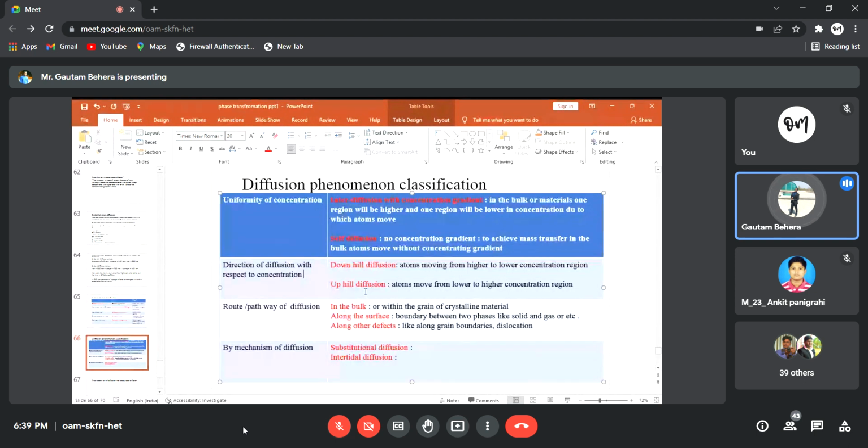So the question is why this happens. Actually, in the real sense, for example, you take two pieces of steel. In one piece, the carbon percentage is, suppose, 0.5. In another piece, the carbon percentage is 0.1. And both are plain carbon steel. There is no chromium, right? So in that condition, the movement of carbon atoms will be from higher concentration to lower concentration. That means from 0.5 to 0.1. But since you have chromium here, the diffusion of carbon atoms will happen from lower to higher concentration. That is called uphill.